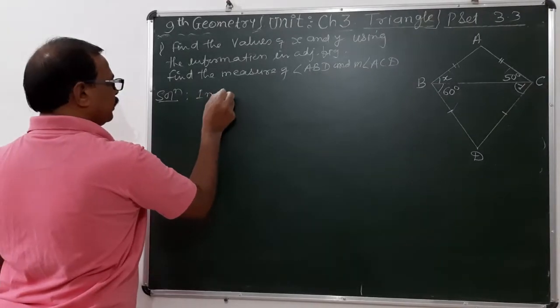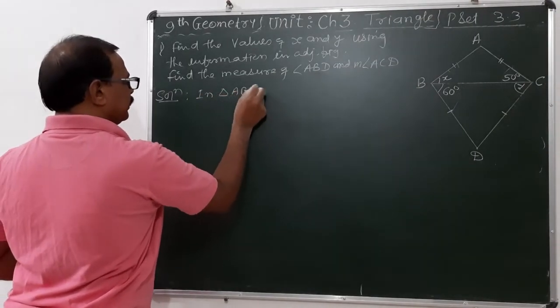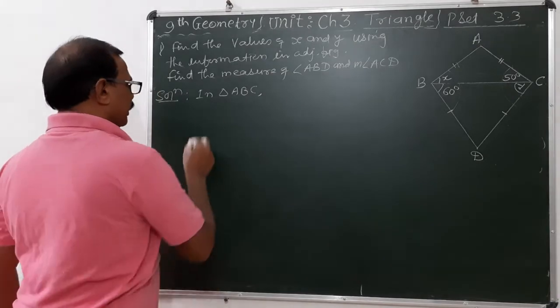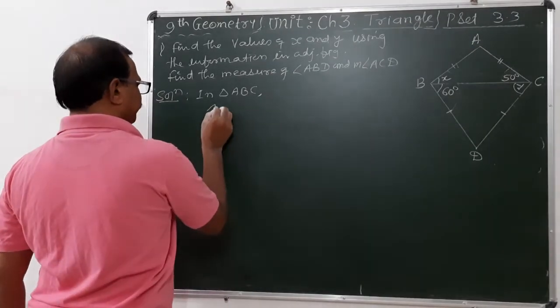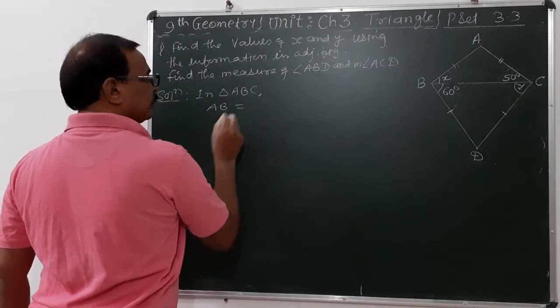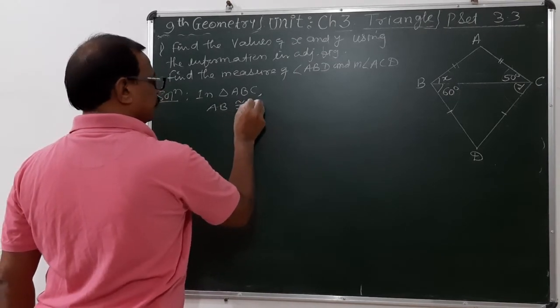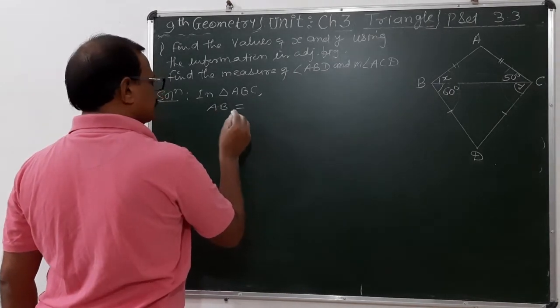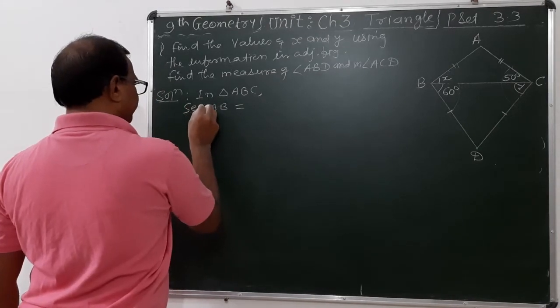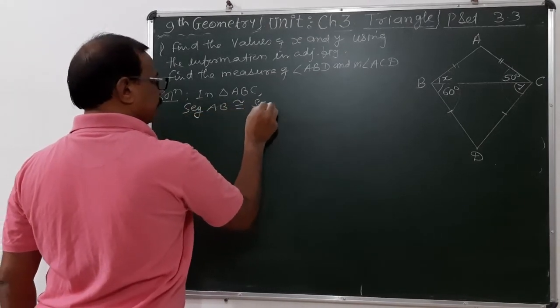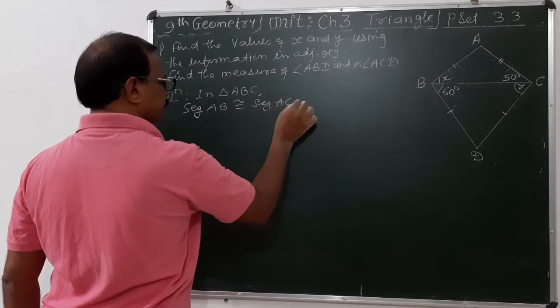In triangle ABC, AB is equal to AC, segment AB congruent to segment AC.